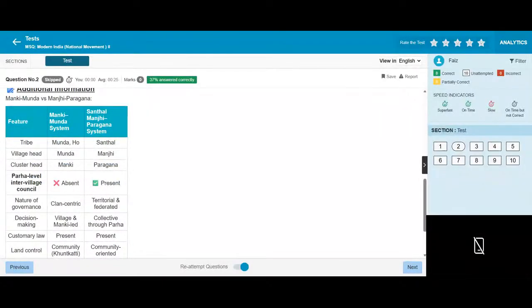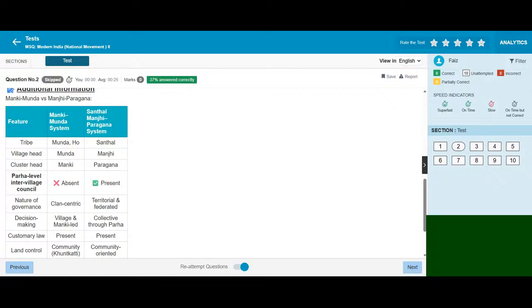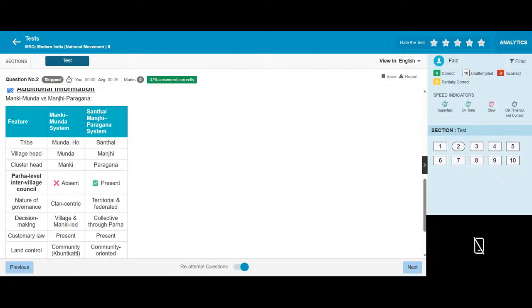Manki Munda versus Santhal Pargana tribal systems. Manki Munda system: Munda or Ho. Santhal Pargana: Santhal. Village head: Munda, Manjhi. Cluster head: Manki, Pargana. Para-level inter-village council: absent, present.